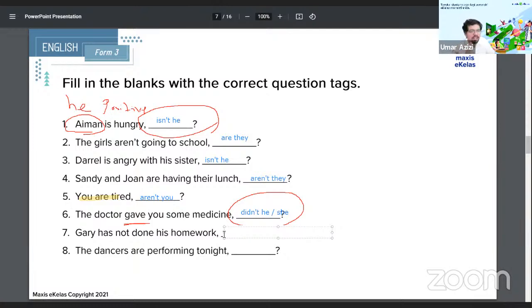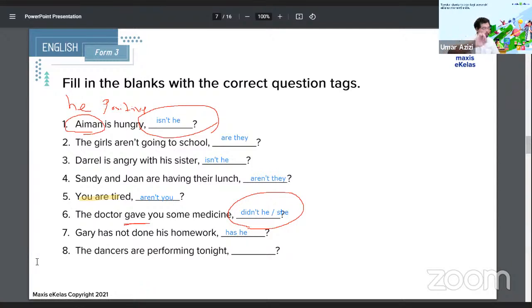So if it's already has not, the positive version is... See, it wasn't shortened, it was has not. So that's why we have to read it properly here. So I don't know, it says has he. So we'll put down has he first. I think a good guess, but the problem here is that the main sentence here is has not. Has not is just the full form of hasn't. So if that's already the negative format, the question tag has to be in the positive.